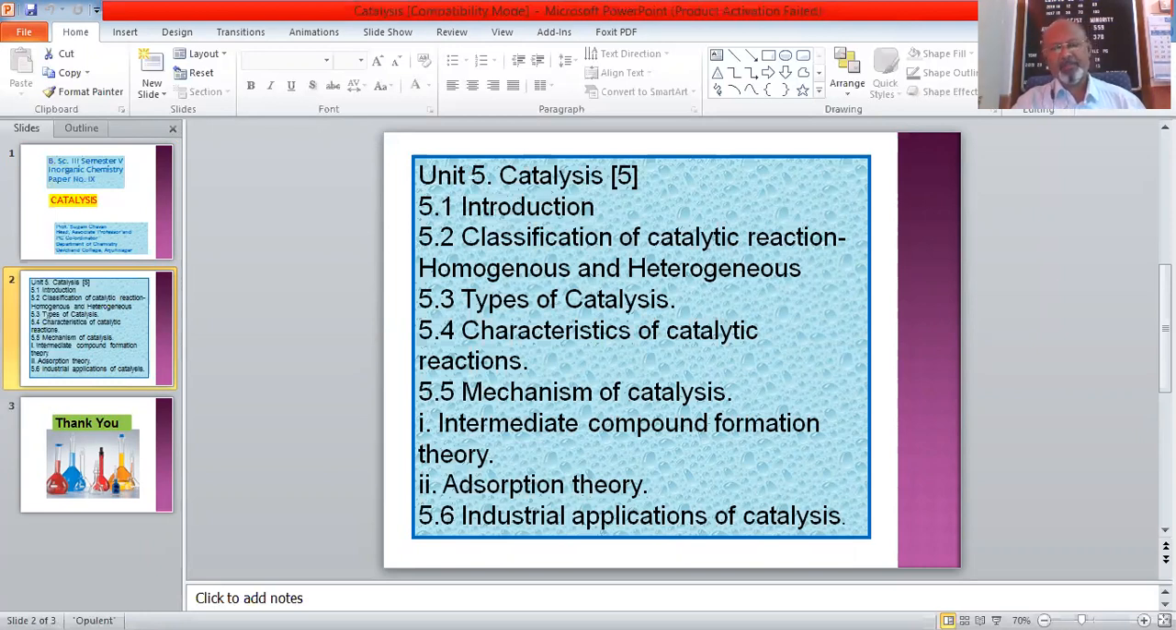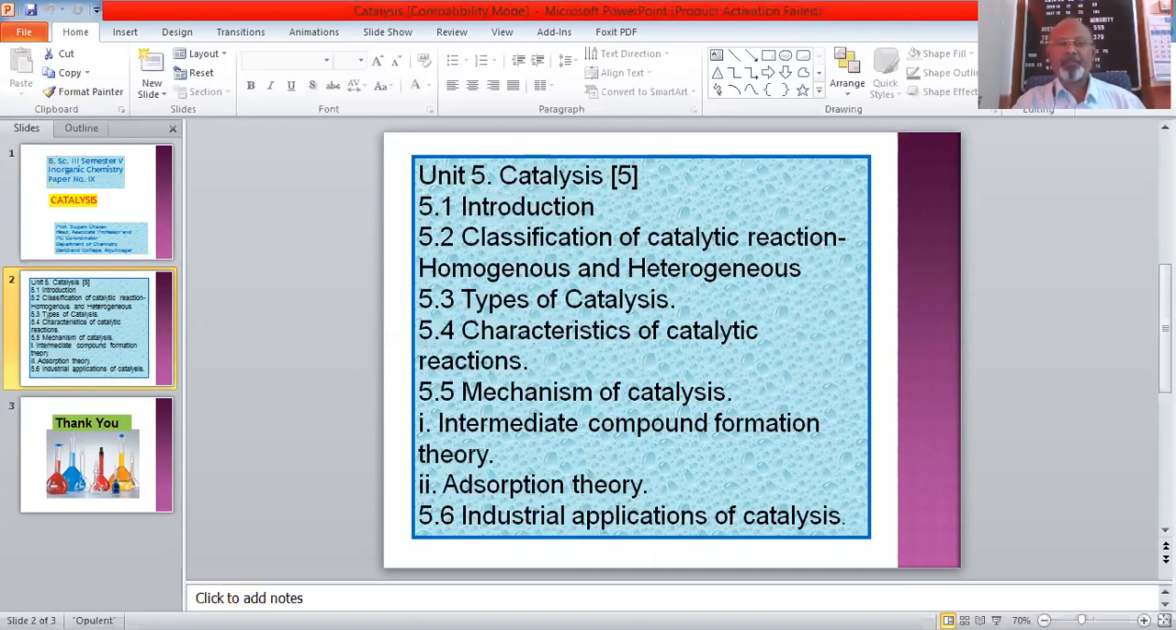Then we are going to study the different types of catalytic reactions. There are in all 6 different types of catalytic reactions. Then we are going to study the characteristics of these catalytic reactions, in which we see the requisites or necessities to carry out all these catalytic reactions.